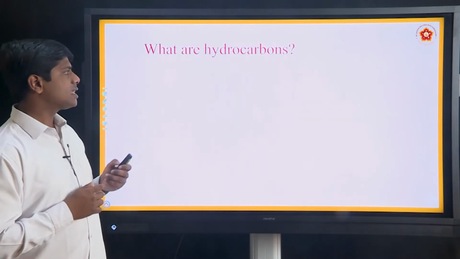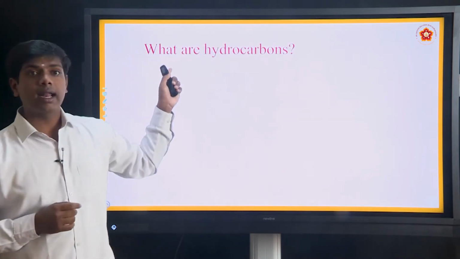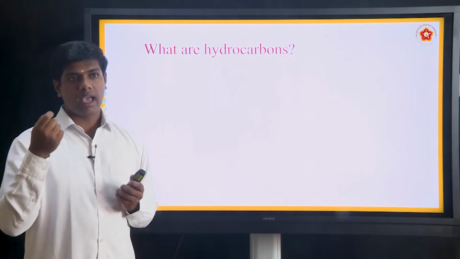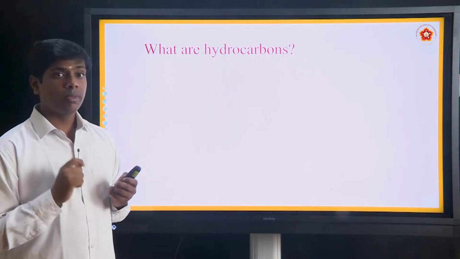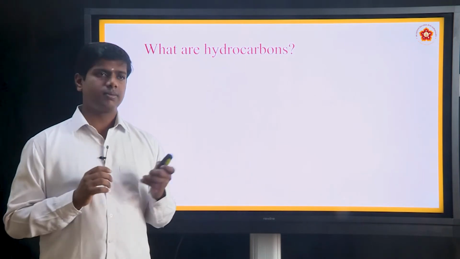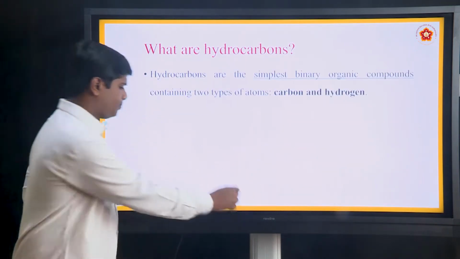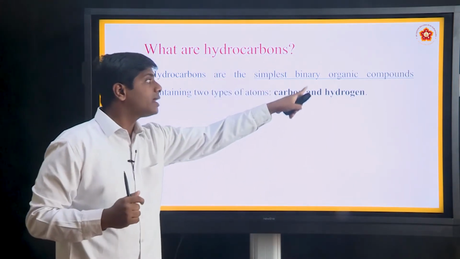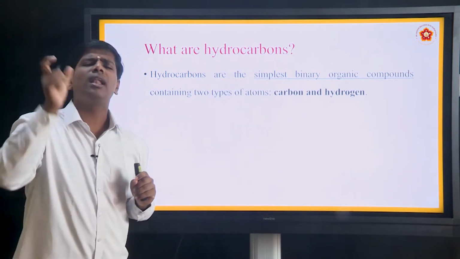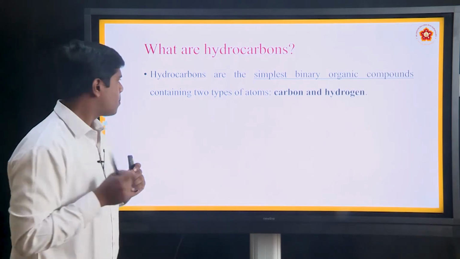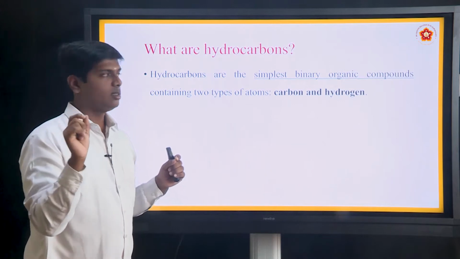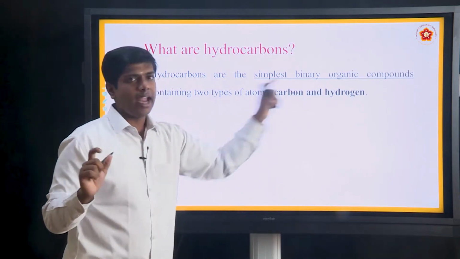Next, today's class we are going to discuss what hydrocarbons are. Very important children, please be careful and pay attention here. What are hydrocarbons? Hydrocarbons are the simplest binary organic compounds, containing two atoms, especially carbon and hydrogen.